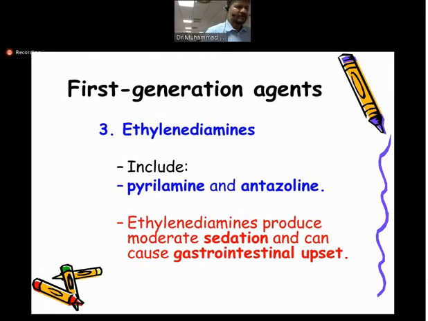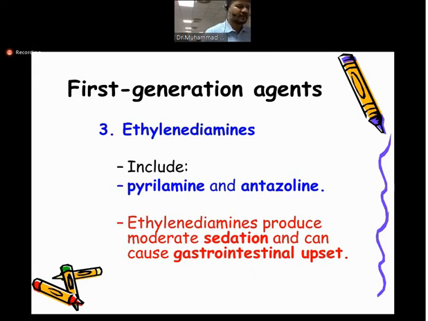The third class of the first generation is ethylene diamines. Again, you have to remember the names of the drugs. There is no choice. In this third type of first generation, we have pyrilamine and antazoline. These are drugs that have moderate sedation, and they also cause GIT upset. So they are in the middle from the sedation point of view. Remember the two names.